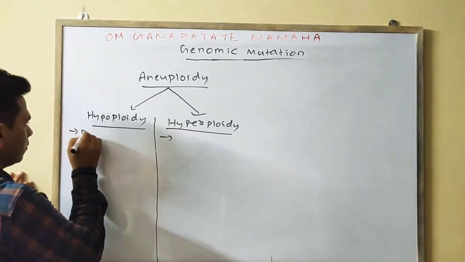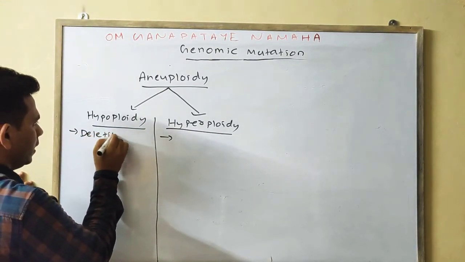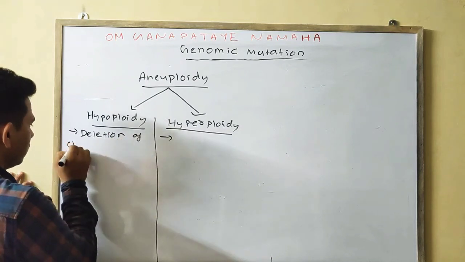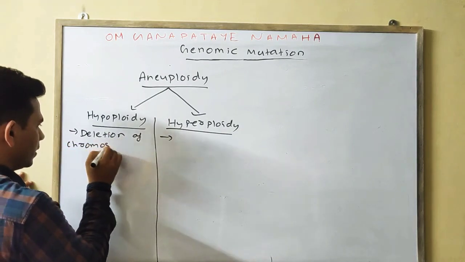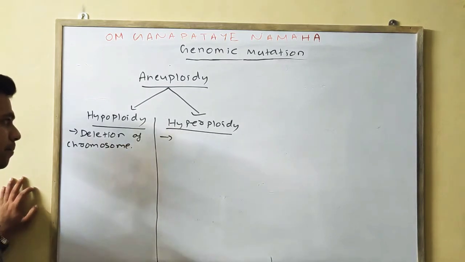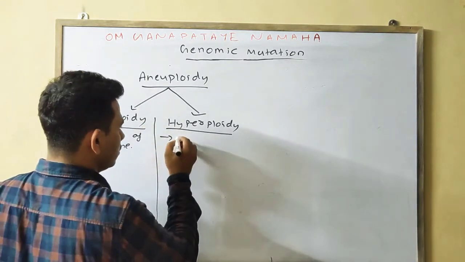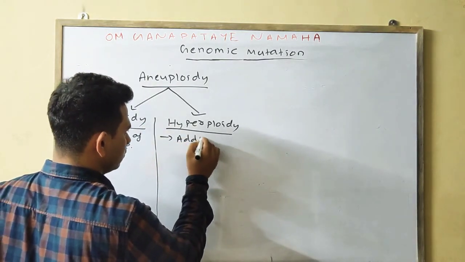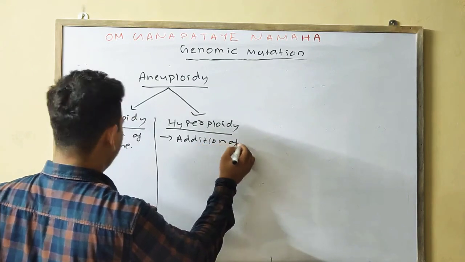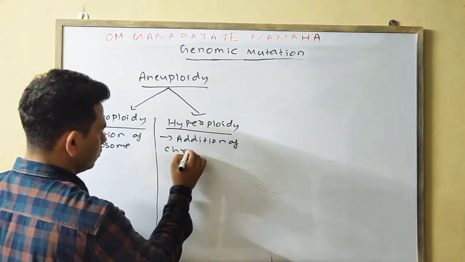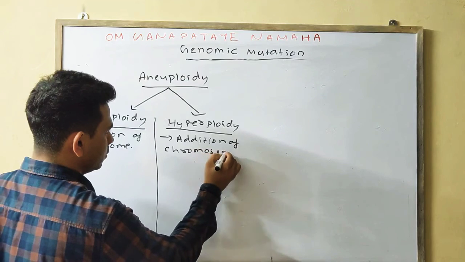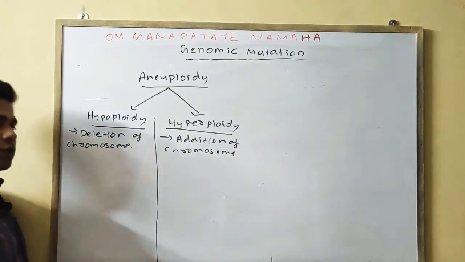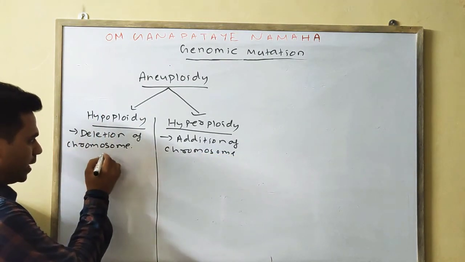Hypo means deletion of chromosome number we are discussing here. Hyper means over, means higher, so addition of chromosome. So further, hypoploid is also divided into two types.